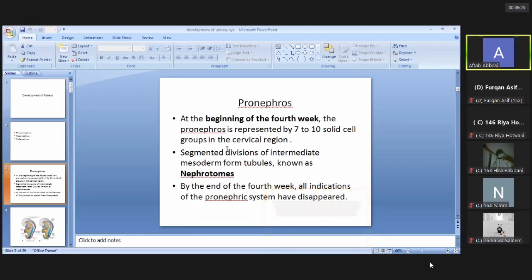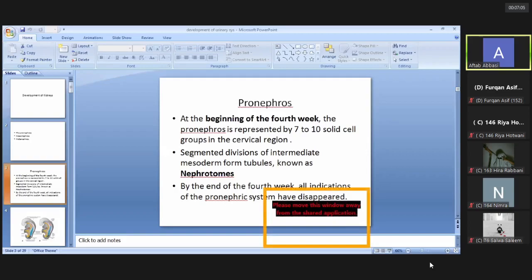These segmented divisions are divisions of the intermediate mesoderm. They form the tubules, and these tubules are known as nephrotomes. So the pronephros, the first stage in the development of the kidneys, starts to develop in the 4th week of development, and these are the segments of the intermediate mesoderm. So the kidneys develop from the intermediate part of the mesoderm in the form of 7 to 8 cords. And these cords first develop into tubules, and these tubules are known as nephrotomes.